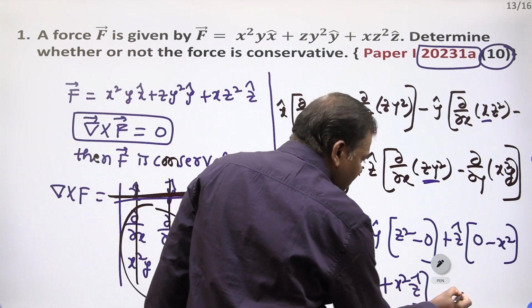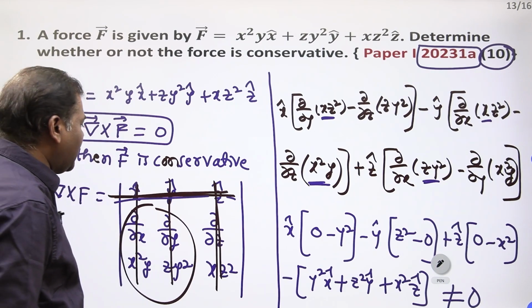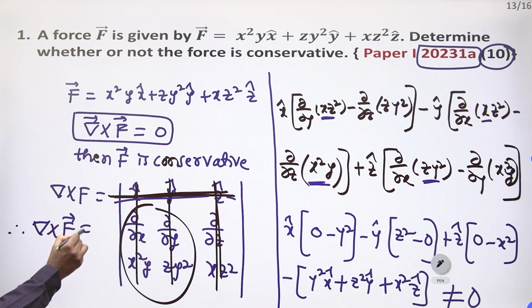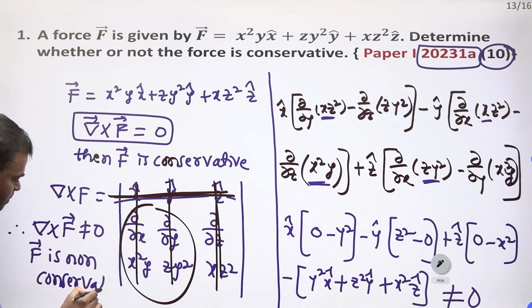It is a vector. It is not equal to 0. Therefore, del cross F is not equal to 0. Therefore, F is non-conservative. F is non-conservative.